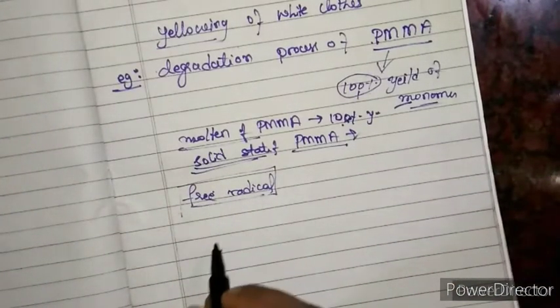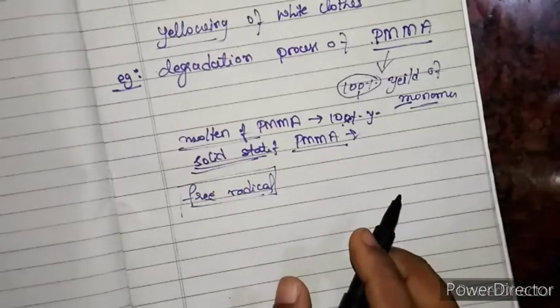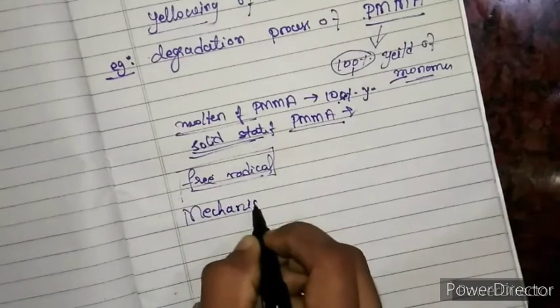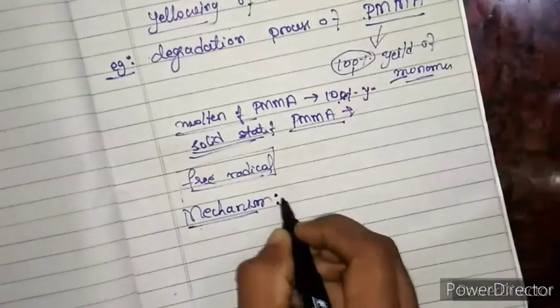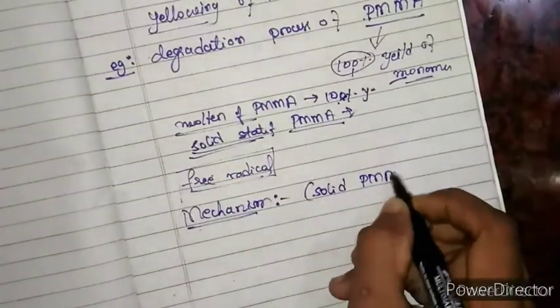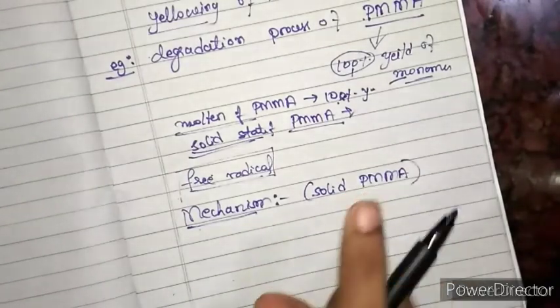Now we will see the degradation of polymethyl methacrylate in the solid state, and the mechanism of how it undergoes degradation. In this state we never end up with 100% yield.